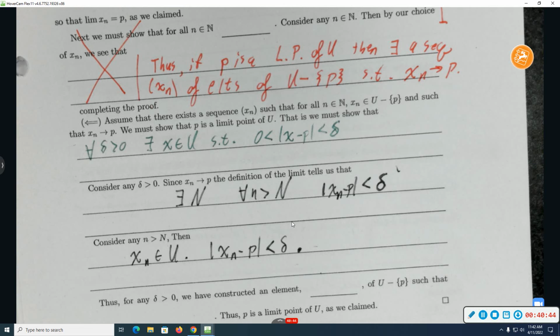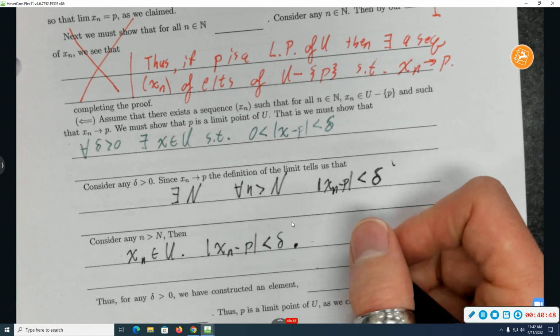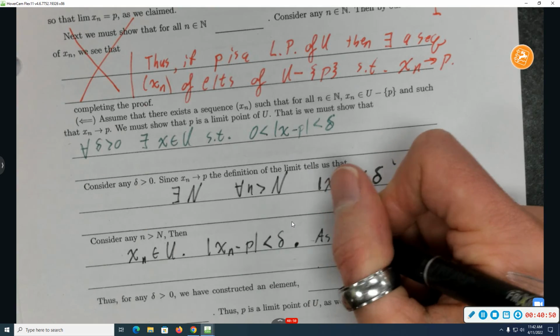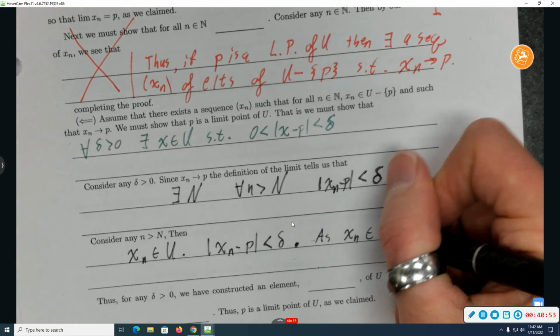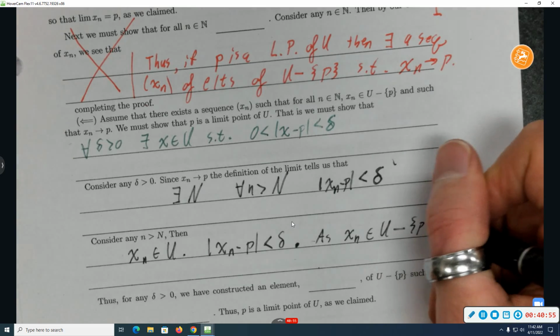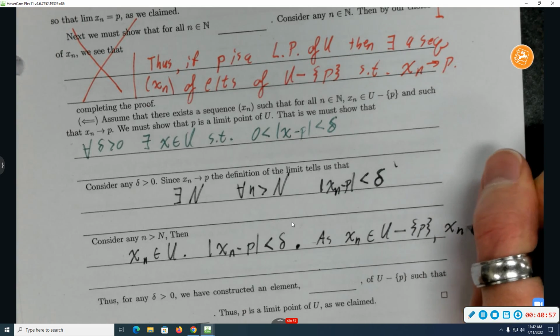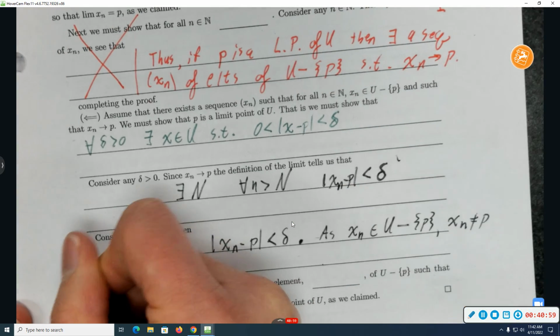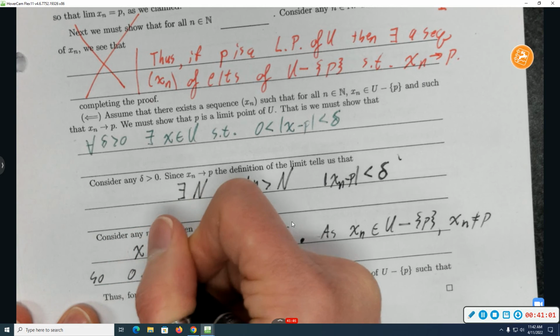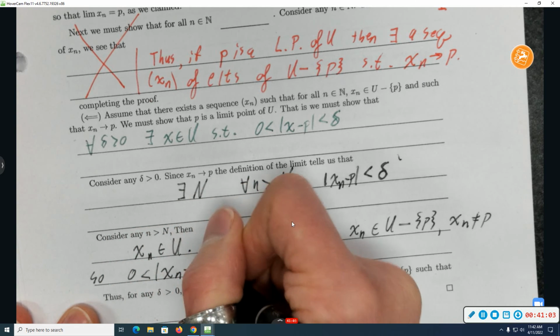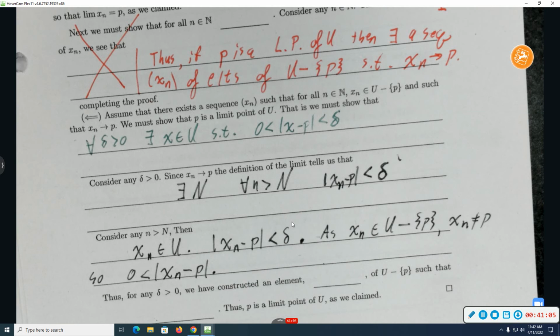To get 0 is less than, well, what do I need? I just need to observe that as x sub n is in U minus p, x sub n is not equal to p. So 0 is less than the absolute value of x sub n minus p. Cool. So does this x sub n do all of the things that I need it to? Yeah, I think so.